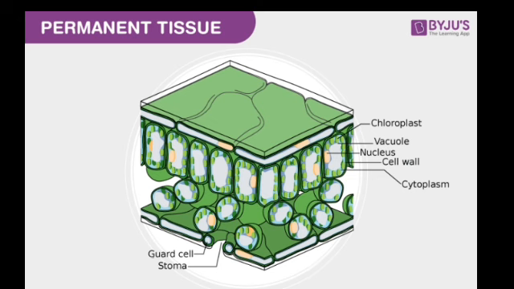So, in the way of discussing the syllabus of standard 9th, we have come to the topic for today, which is called the permanent tissue, in which we will discuss the simple permanent tissue today. The topics will be parenchyma tissue, collenchyma tissue and sclerenchyma tissue. We will discuss the function of these three tissues which come under the simple permanent tissue, because we have discussed the meristematic tissue in the previous video.